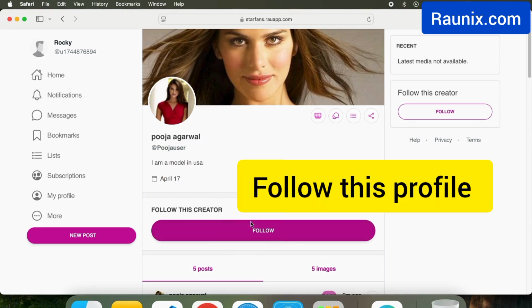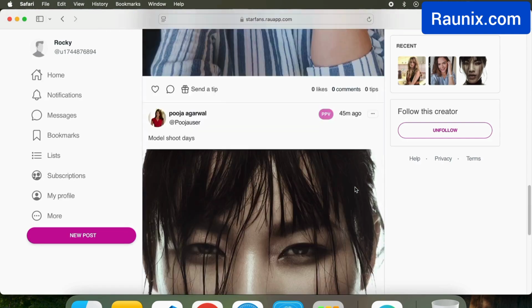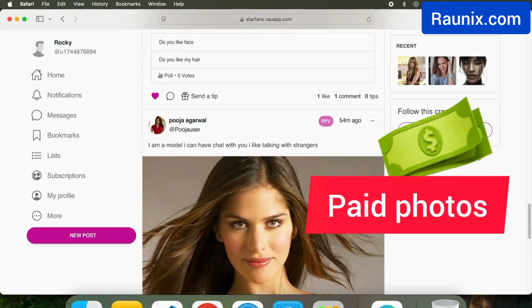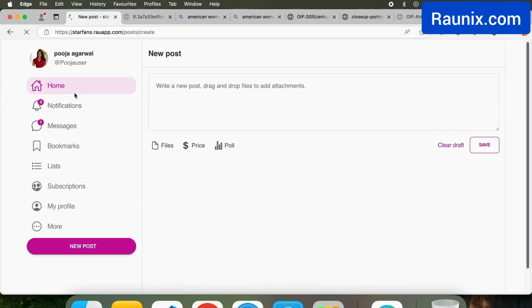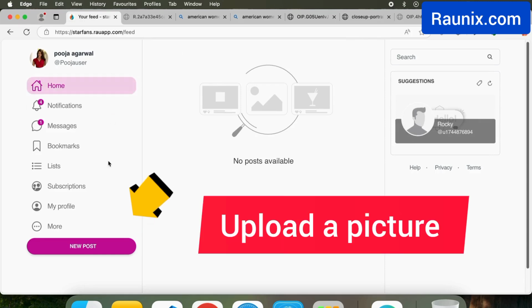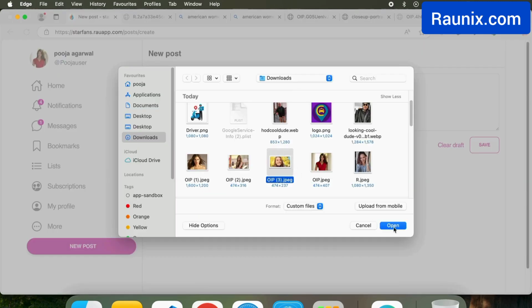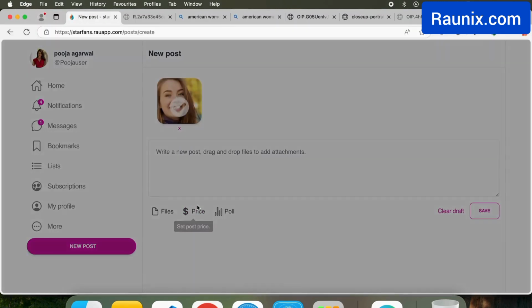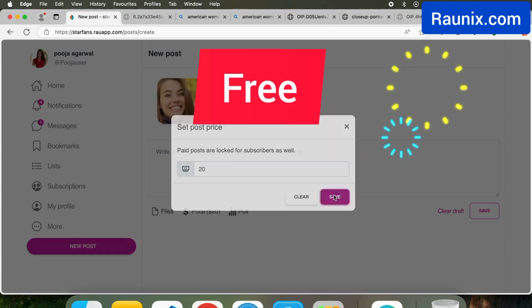Once I follow this profile, I can see all the free photos. But now what if this profile has some paid photos? So let me upload new content. This is the profile, and let me show you how a new post can be uploaded. I click on new post, I upload a picture, and I set the price of this picture as paid. I set the price as 20. If I keep the price at 0, then it will be free to watch by anybody.